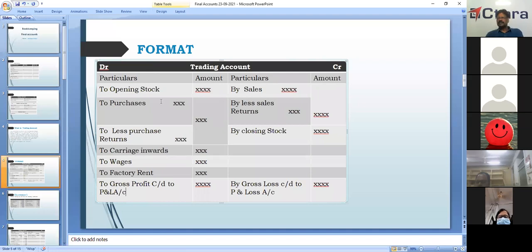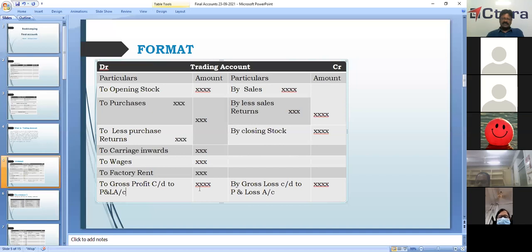We start with the opening balance, that is, the closing balance of the previous year. To purchases, less purchase returns, we get net purchases. Then all the direct expenses, carriage inwards, wages, factory rent, factory lighting, will be shown on the debit side. Coming to the credit side, by sales, and we may have sales returns also. We deduct sales returns from sales, the net sales will come in the outer column, and then closing stock.